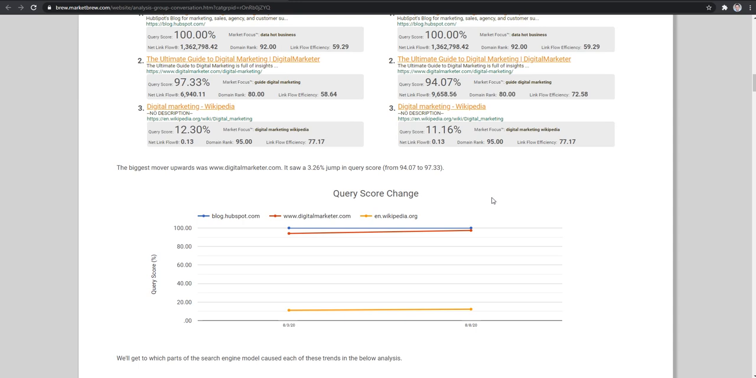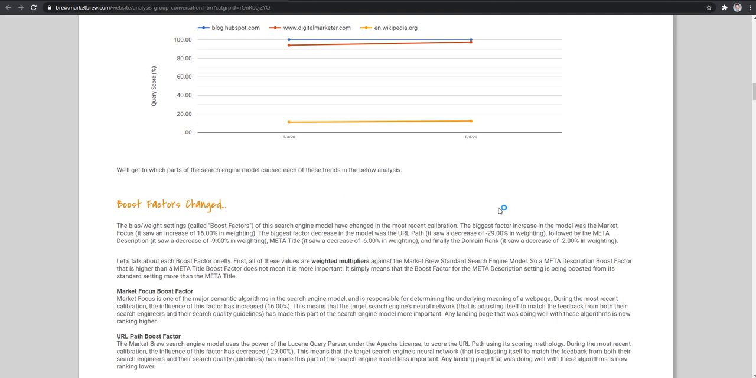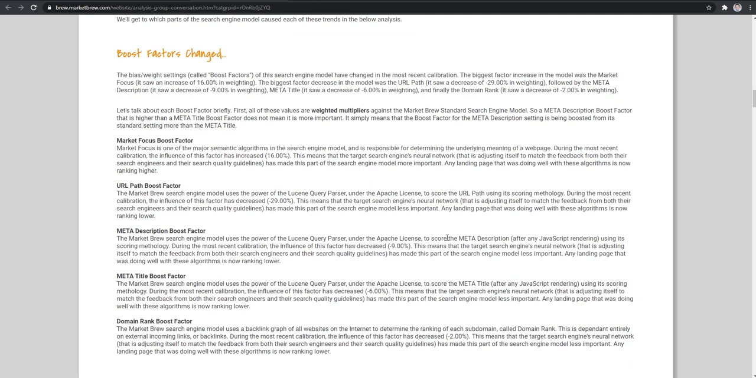You can see that digitalmarketer.com has creeped up on the #1 spot here, and we can explore below why that is. One of the things that the search engine model attempts to do is fill in the bias and weight settings, sort of like placeholders in its generic model. So when it uses this particle swarm optimization to self-calibrate itself to that target search engine, it's filling in these bias and weight settings, and every time it recalibrates itself, it will store those settings for the user to look at. One of the things that you can see here is that a couple boost factors have changed.